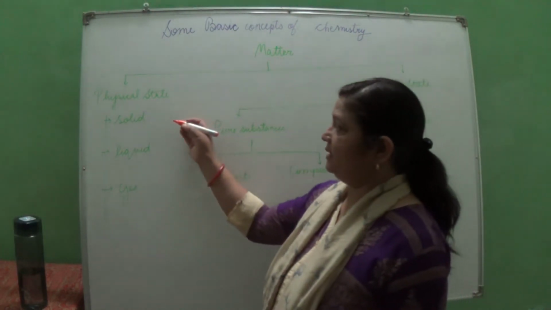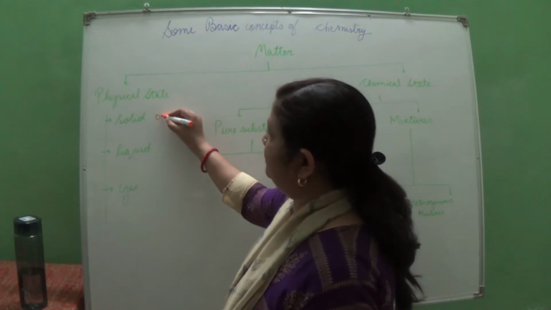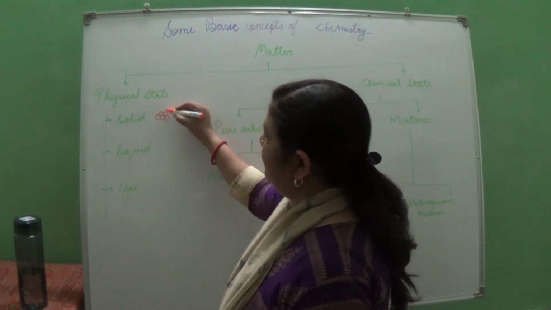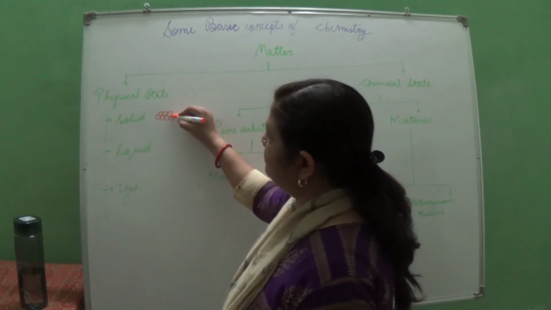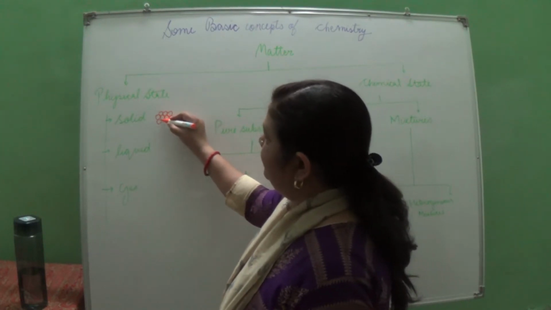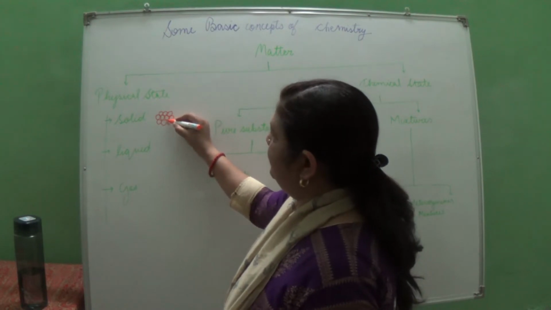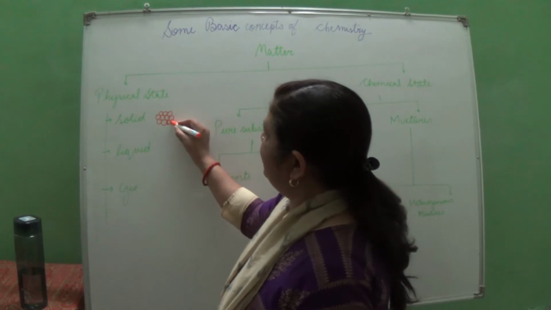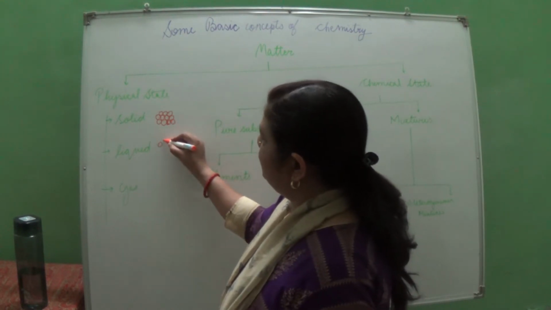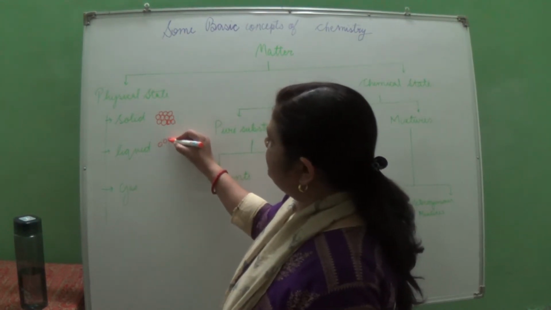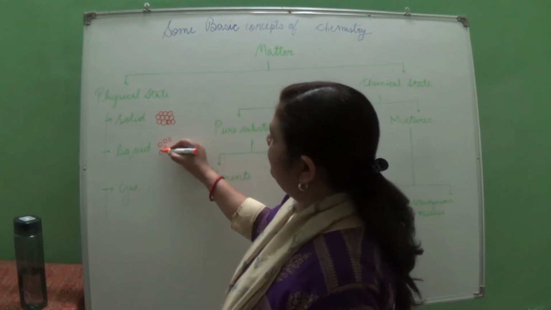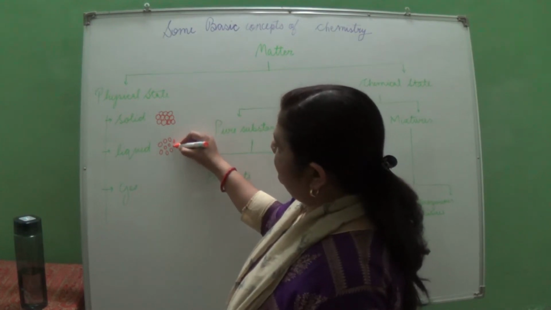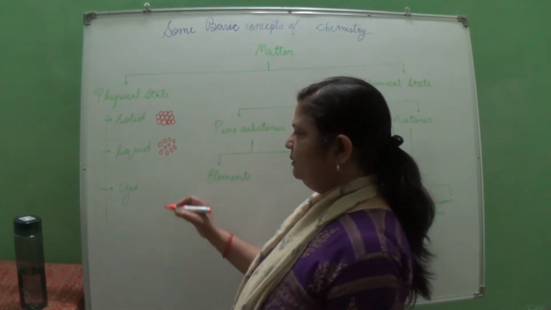When we see the arrangement of the molecules in a solid, we can see that they are too close to each other. In a liquid, there are only small spaces between the liquid molecules.